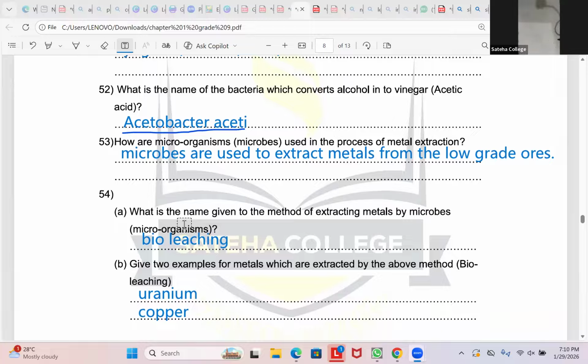So what is meant by bioleaching? It is a simple and effective technology where microbes are used to extract metals from low-grade ores. Right? Where microbes are used to extract the metals from the low-grade ores is called bioleaching.